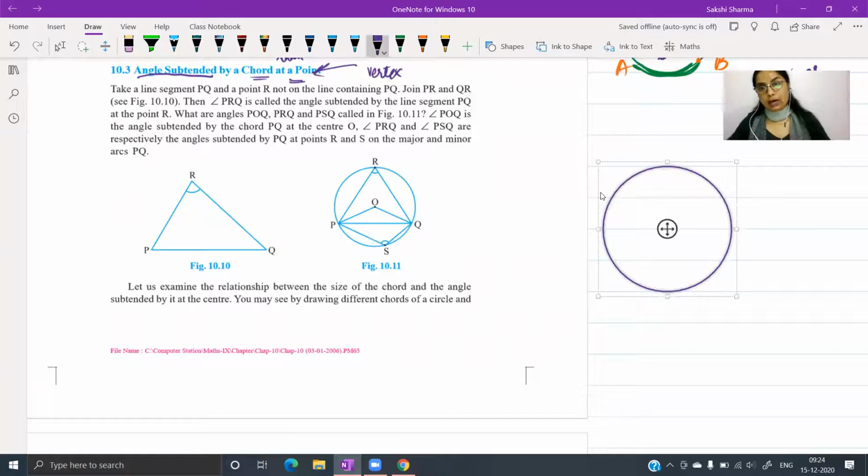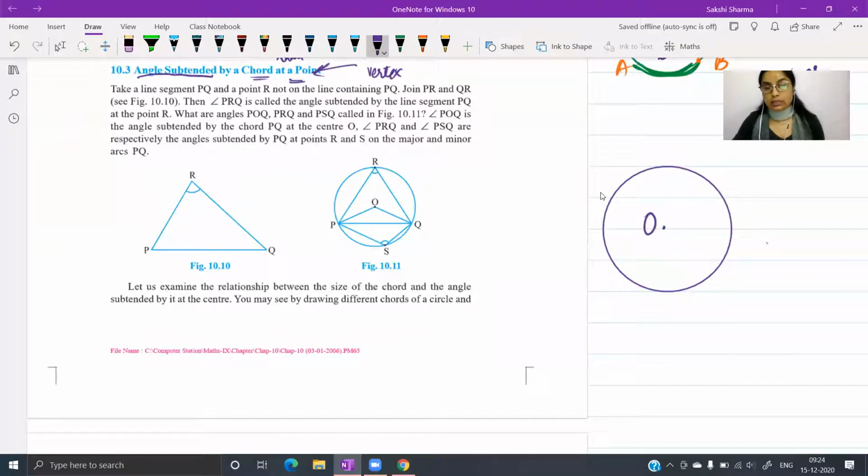So let us say we have a circle with center O. Okay, before we proceed, I'll just give you one more thing here. When we refer to plane figures, we have a way of naming them. To name a triangle, it's very easy: take the vertices and put them in cyclic order, ABC. A quadrilateral is ABCD, 4 vertices, write them together in cyclic order, you will get the name of the quadrilateral.